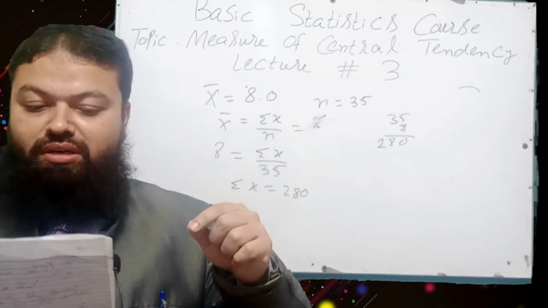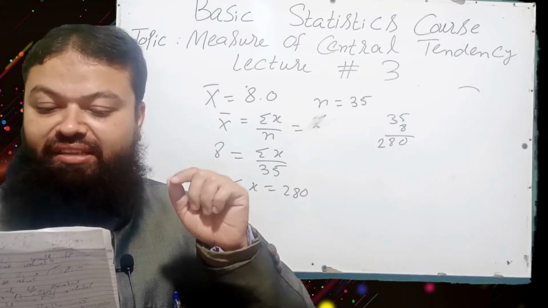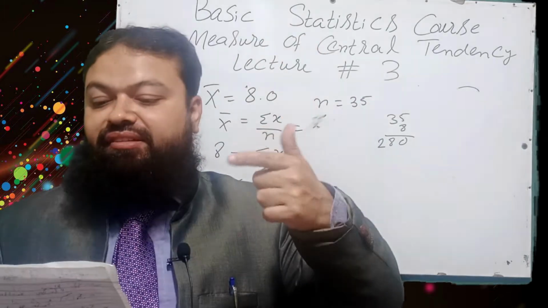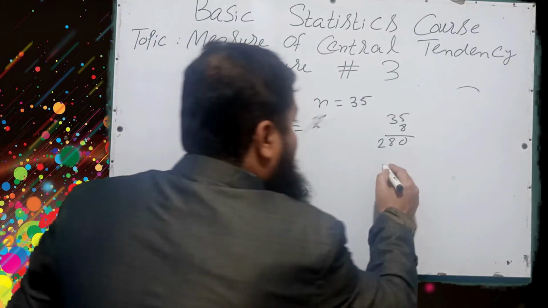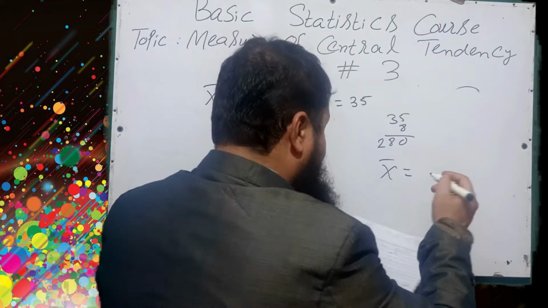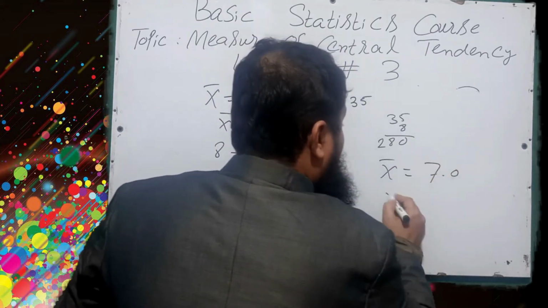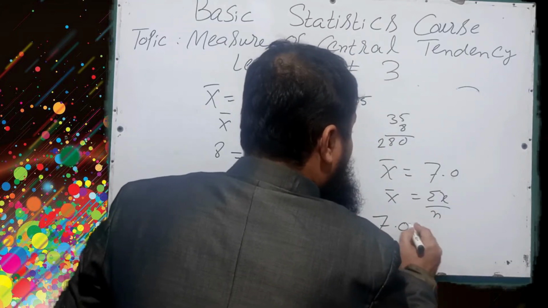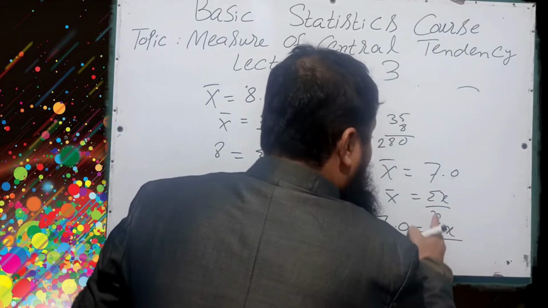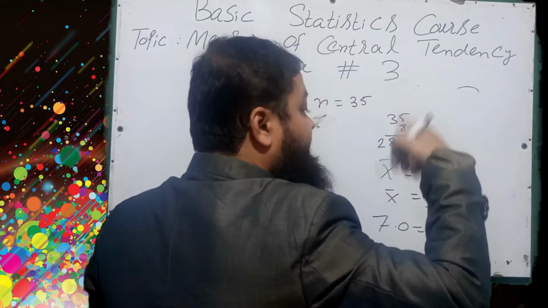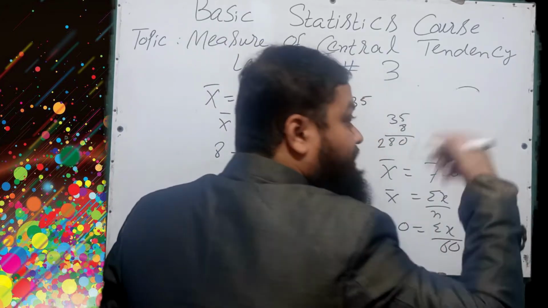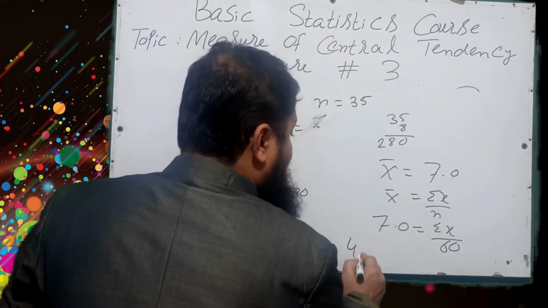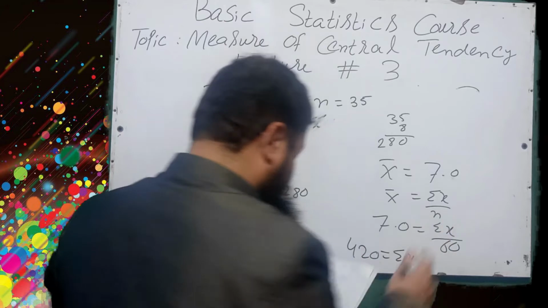And the overall average score of that exam was 7.0. The average of all the 60 candidates, x bar, the overall mean, is given, that is 7.0. We know the formula of x bar is summation x over n. X bar is 7.0. Summation x is not given, but n is given. Overall there are 60 candidates who took the exam of that paper. Now multiply these two values, that will be 420, summation x.